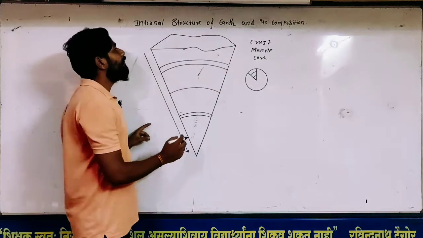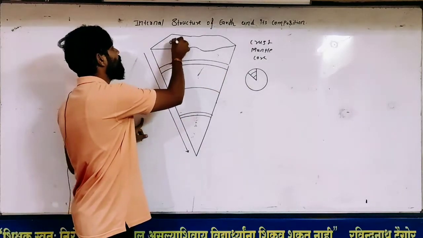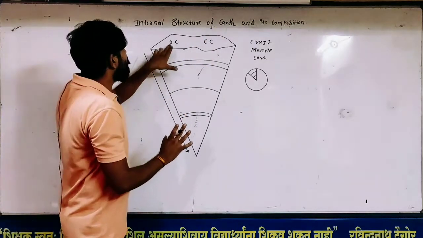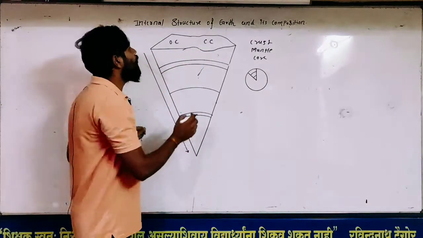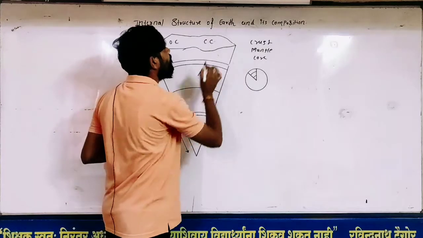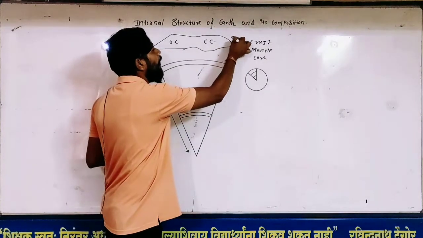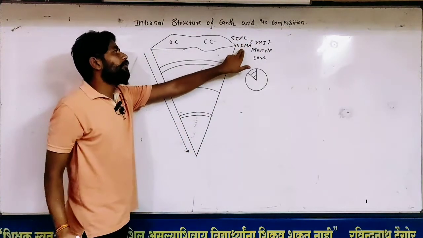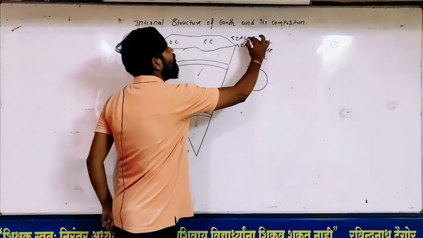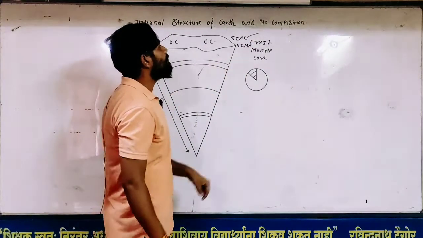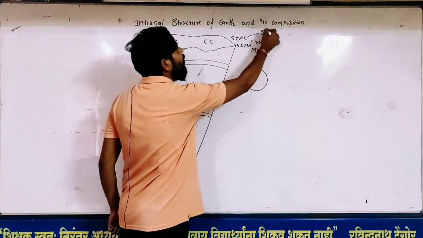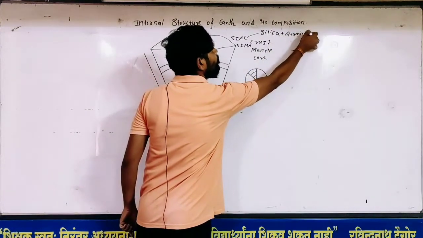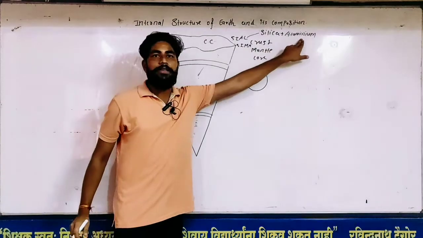So first we'll deal with the crust. Crust is bifurcated into the oceanic crust and continental crust. The continental crust is divided into two layers, Sial and Sima. What is the meaning of Sial and what is the meaning of Sima? The meaning of Sial depends on the composition: Si means silica and Al means aluminum.